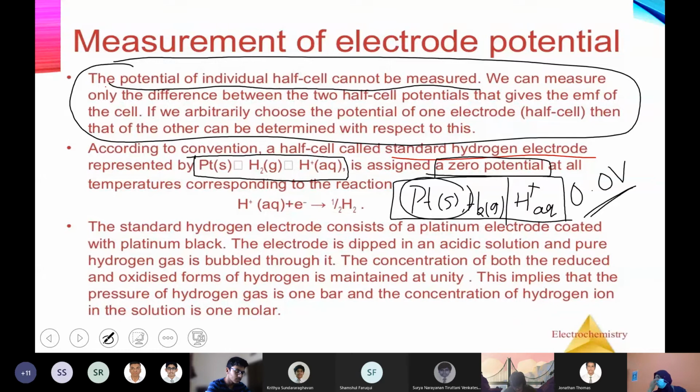Will they use the abbreviation SHE in the exam? Yeah, SHE is an accepted abbreviation. Standard hydrogen electrode. After writing the first and second point, I'll explain what SHE is. Then you can have a better understanding of it.